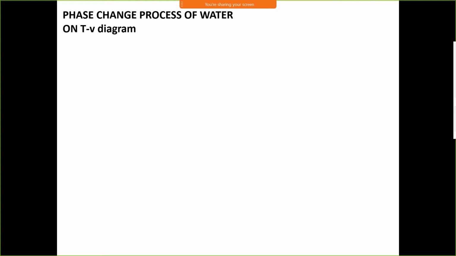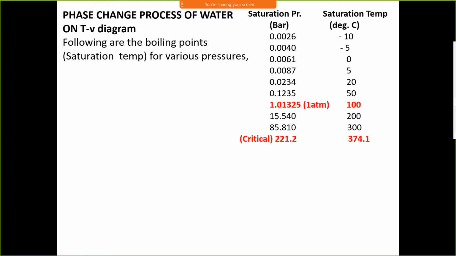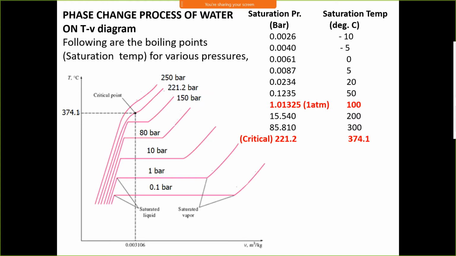In last lecture, we saw that for the phase change, we need to supply sensible heat and latent heat. These are the saturation pressure and saturation temperature, at which the substance is ready to change the phase.